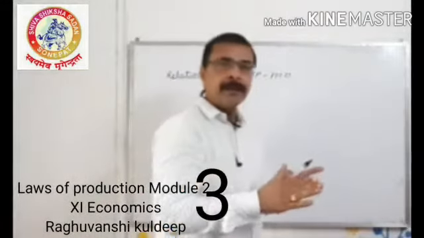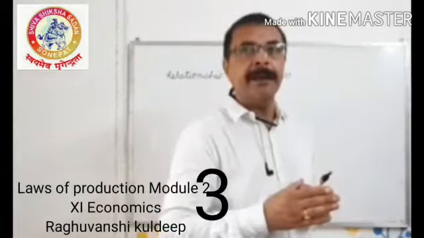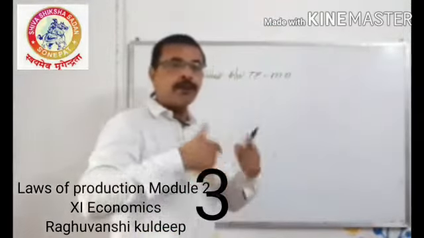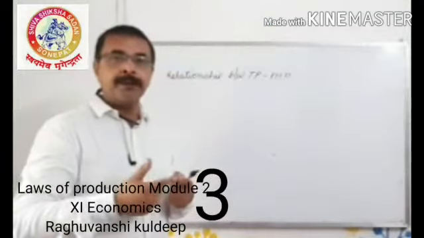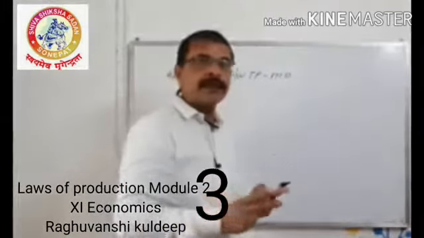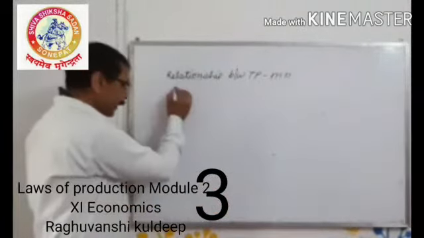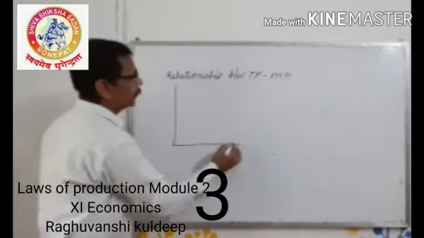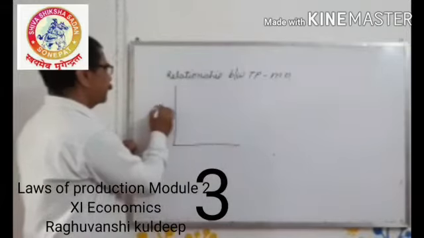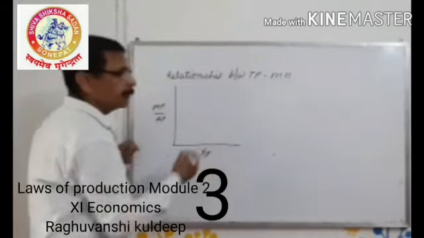And when they fall, both fall, but MP falls more than AP. It means when production increases, both will increase, and when it decreases, both will decrease. What both? You can see here MP and AP. This is your factor input, variable input.